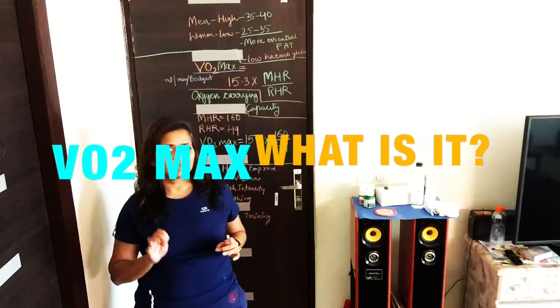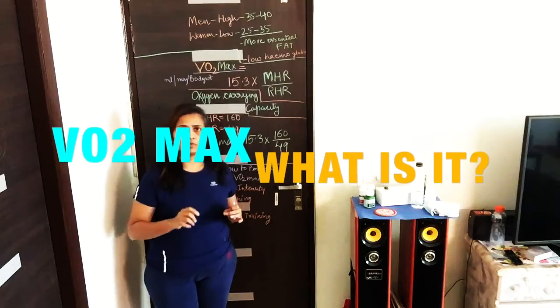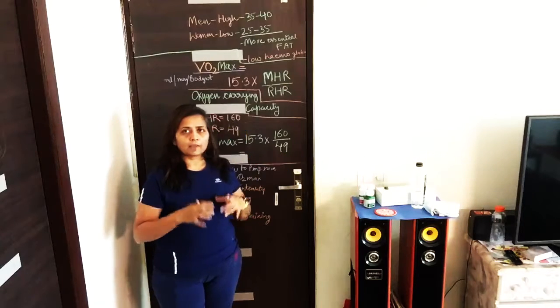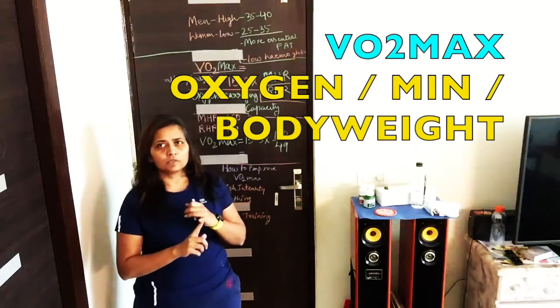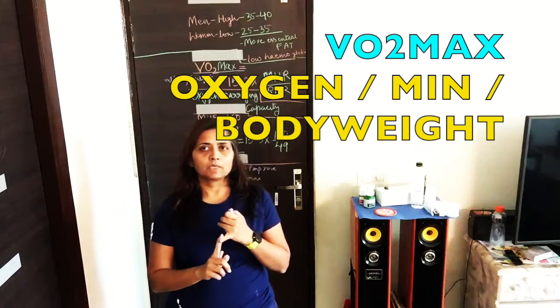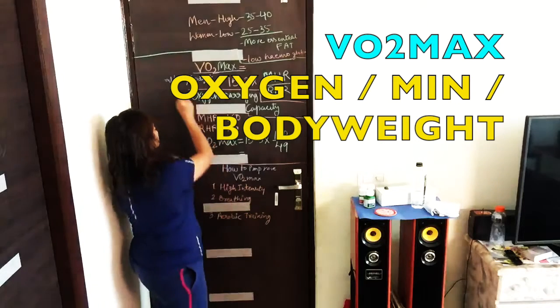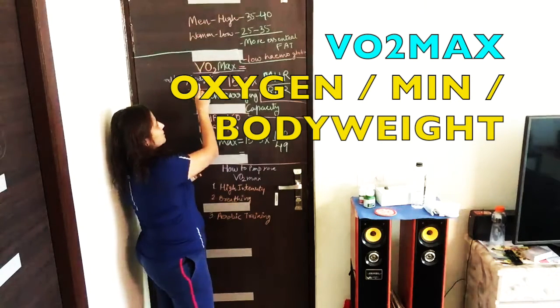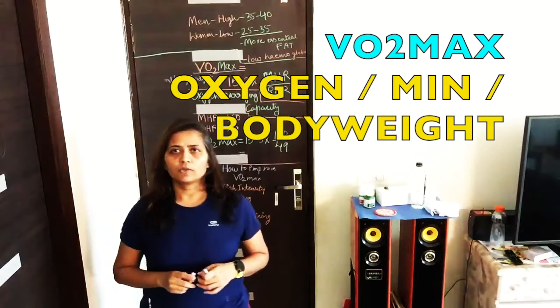Before that we need to understand what VO2 max is. So how much oxygen we utilize in 1 minute as per our body weight. So it's oxygen in milliliter per body weight per minute. That is called VO2 max. So in simple terms, it's milliliter per kilogram body weight per minute. That is VO2 max. Now, how can we calculate it?